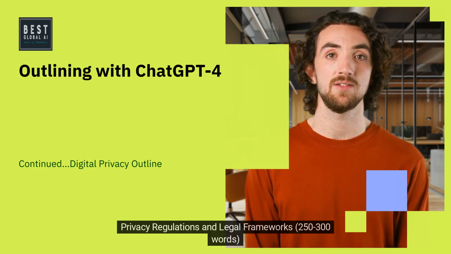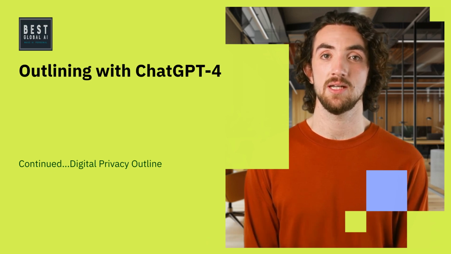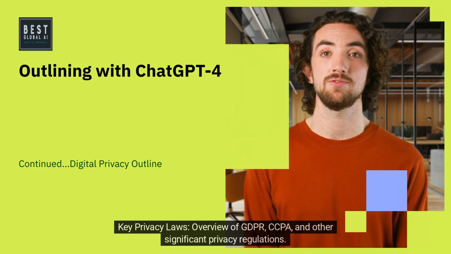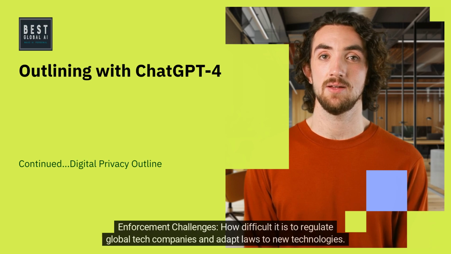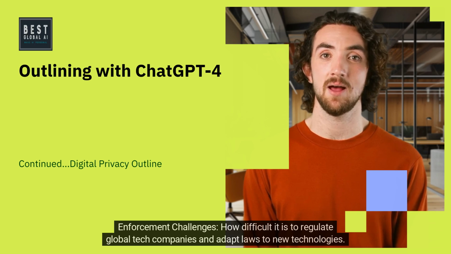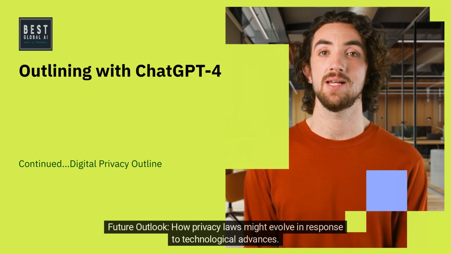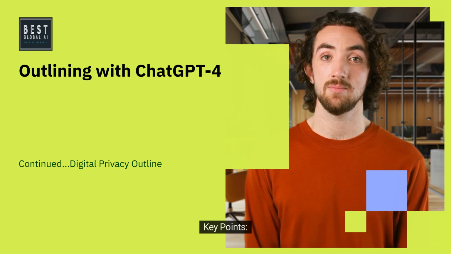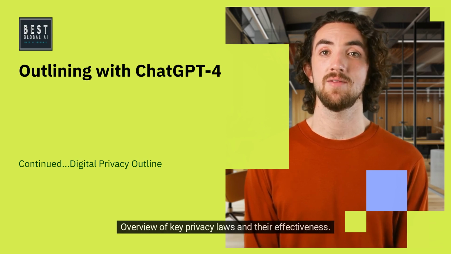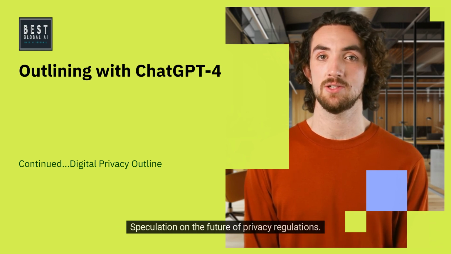4. Privacy regulations and legal frameworks, 250-300 words. Key privacy laws, overview of GDPR, CCPA, and other significant privacy regulations. Enforcement challenges. How difficult it is to regulate global tech companies and adapt laws to new technologies. Future outlook. How privacy laws might evolve in response to technological advances. Key points. Overview of key privacy laws and their effectiveness. Speculation on the future of privacy regulations.